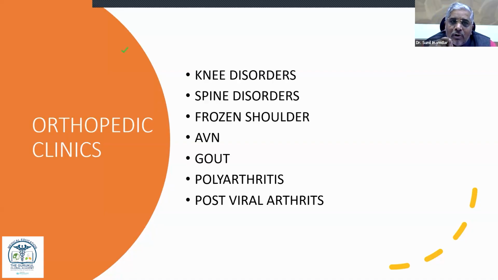Where the fibrocartilage is involved, the treatment will be different. Where bone is involved, the treatment will be different. When synovitis is there, the treatment will be different. That's why sometimes we cannot give a conclusive commitment to the patient that yes, you will get cured with these medicines or not, because we don't understand these things internally correctly. So when we understand through these specialty courses and everything is clear for us, then we can treat the patient with all the existing parameters, and definitely we can give good results.